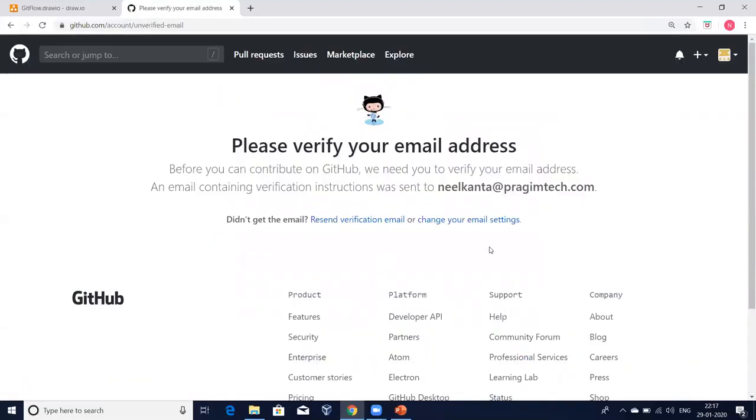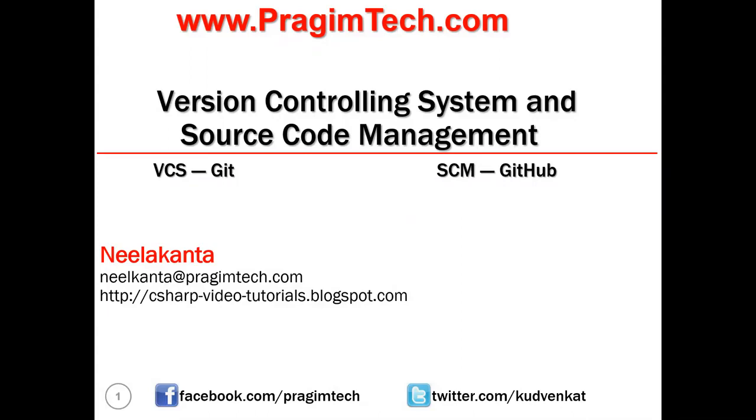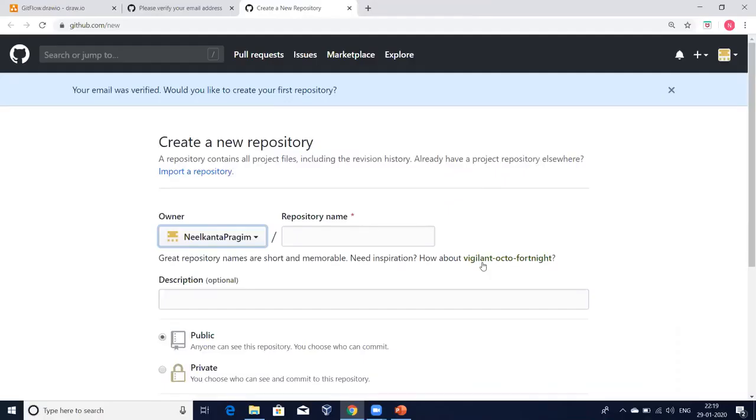That's it. I created my GitHub account. But to use this, I have to validate my email ID. Whenever you click on complete setup, GitHub sends one email to your email ID. Now you have to go to the inbox of your email ID and click on the verify button of that email. I'm going to my email inbox, opening the email I received, and clicking on the verify email address option. Once I click on it, I'm able to access my GitHub.